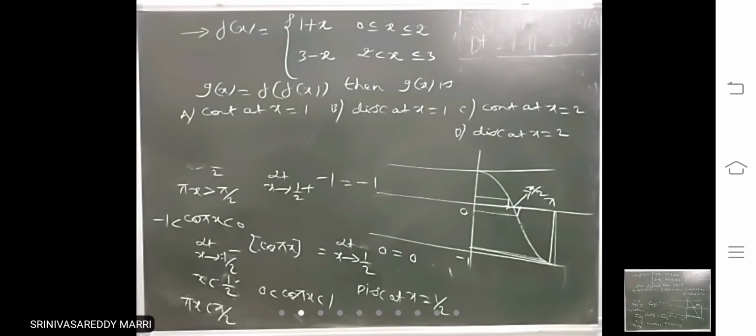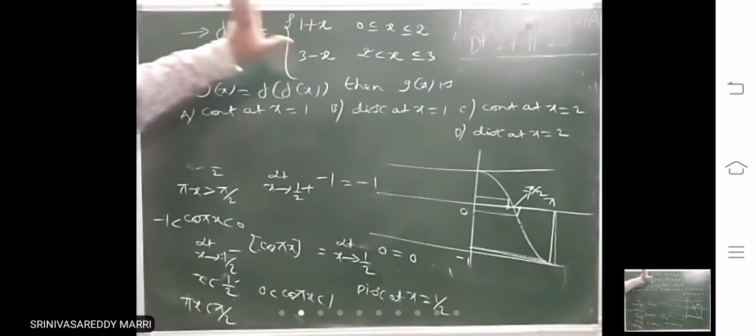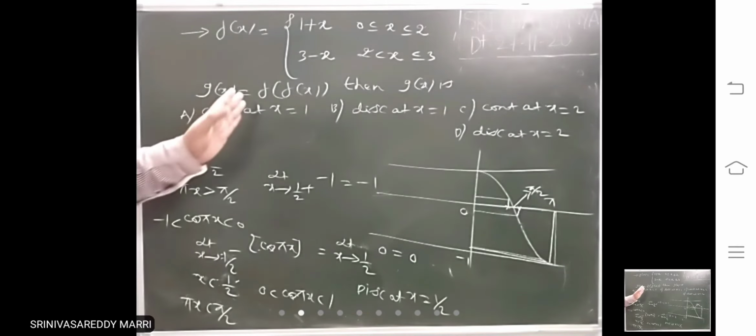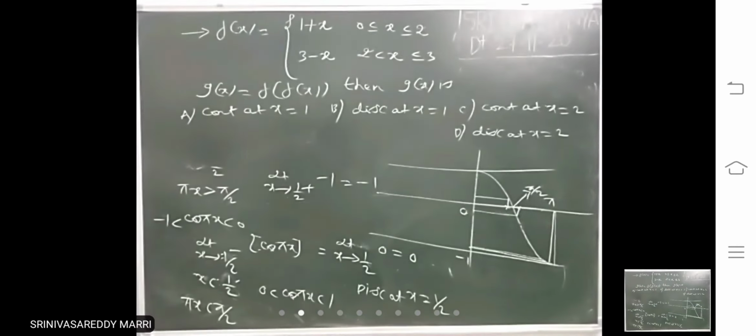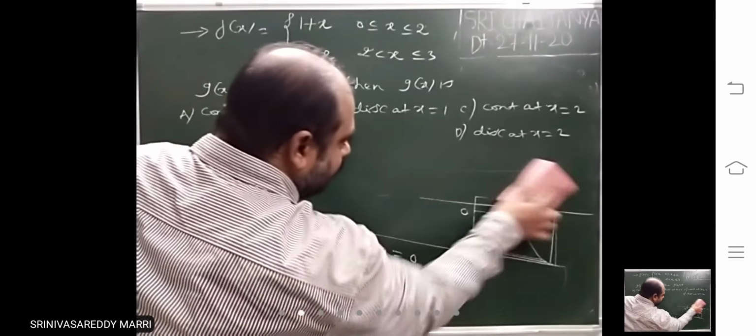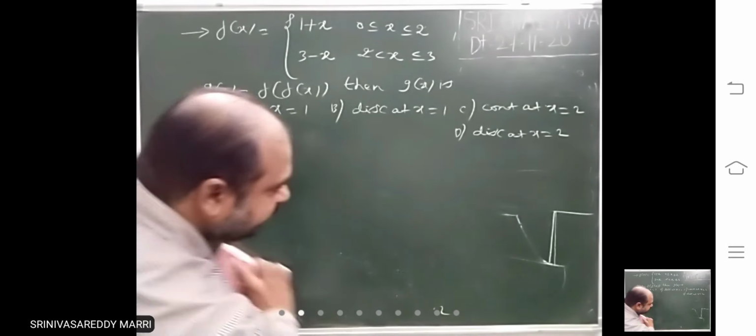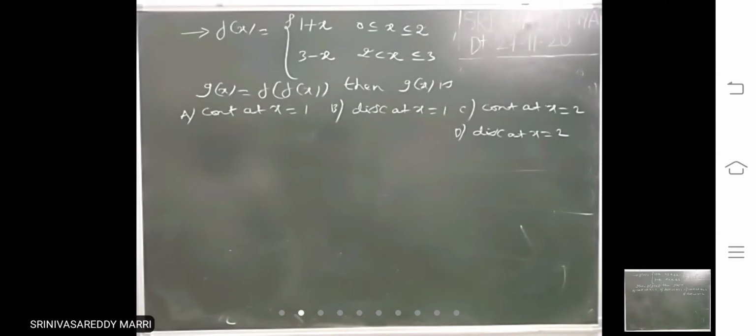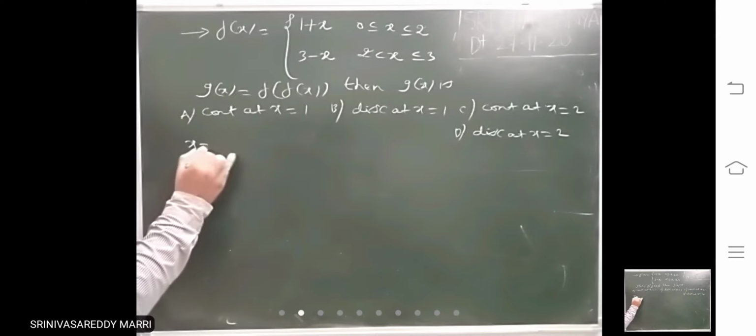Look here, two definitions for f of x are given. Previously we have done one definition only, where f of x is given just like that, one definition. If two definitions are given, how to deal with it? Look at the composite function. Now you have to check its continuity at x equal to 1 and at x equal to 2. Look first at x equal to 1.